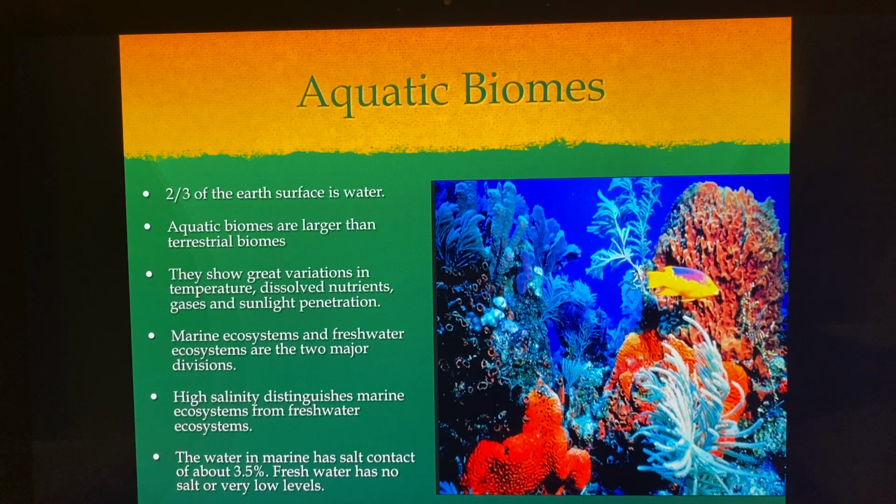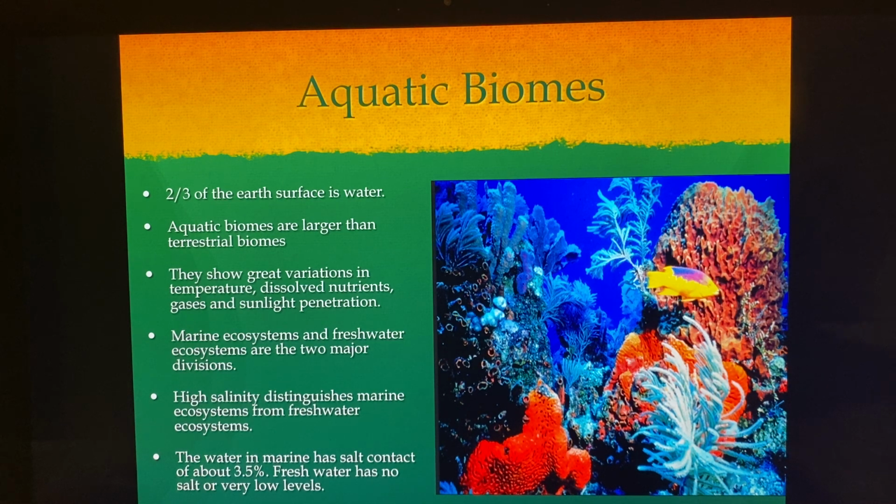Marine ecosystems and freshwater ecosystems are the two major divisions. So remember that there's marine, that means saltwater, and then freshwater. And those are the two divisions of aquatic biomes. High salinity, salinity means salt, distinguishes the marine ecosystem from the freshwater. So, of course, the marine means they have a lot of salt water, right? And the freshwater has limited.